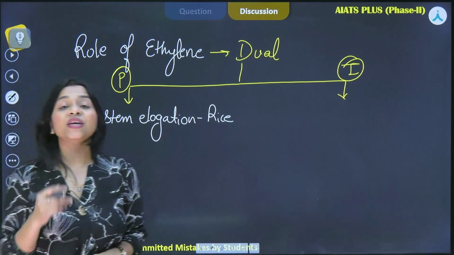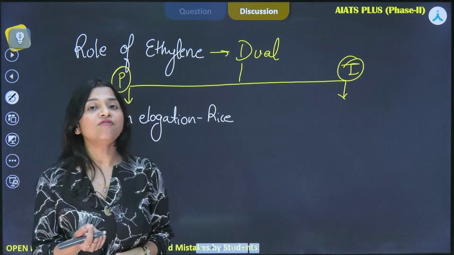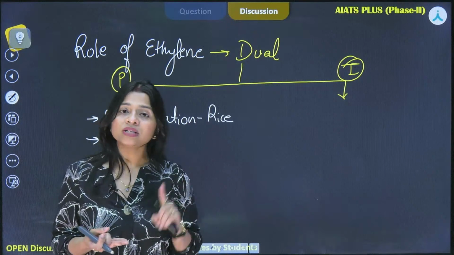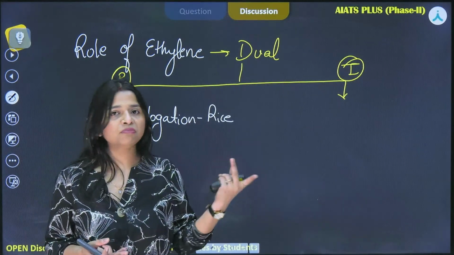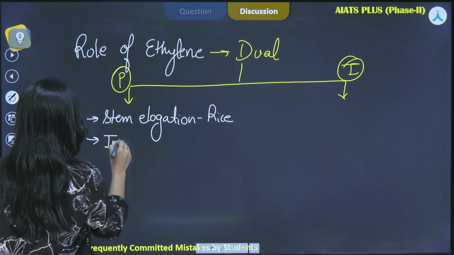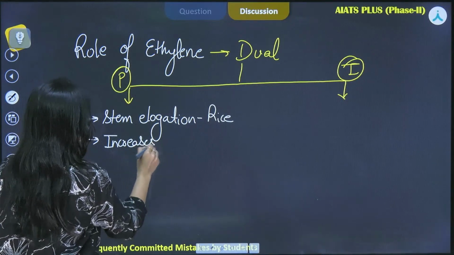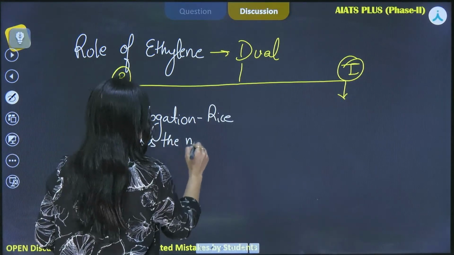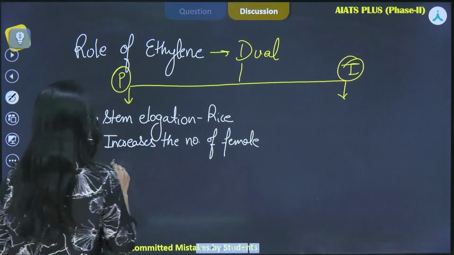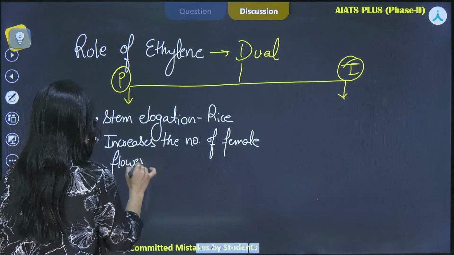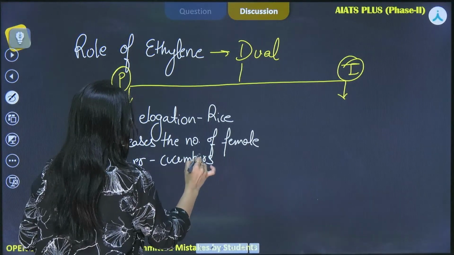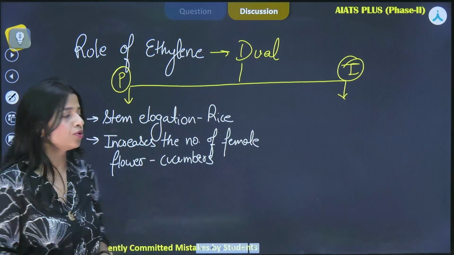It helps to increase the number of female flowers in case of cucumber. And what will happen? The more female flowers, the more fruits the plant will produce, and hence more productivity. So it increases the number of female flowers in many plants such as cucumbers. This is also a promotory function.